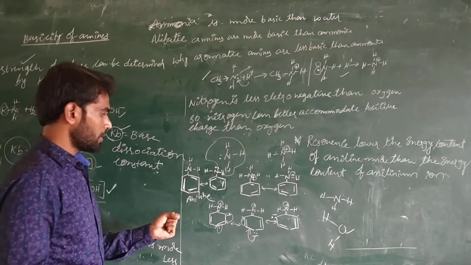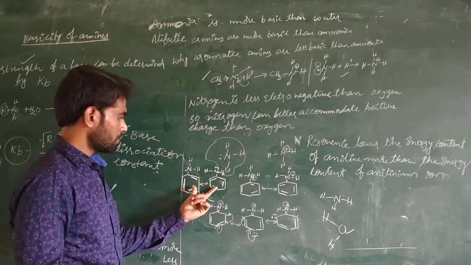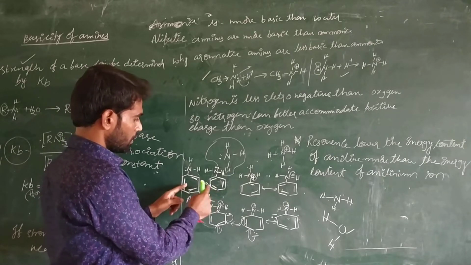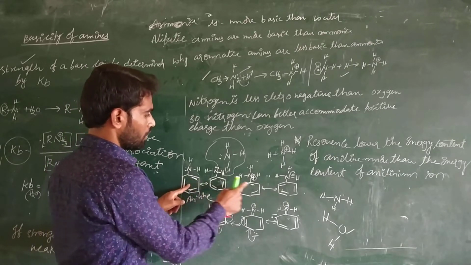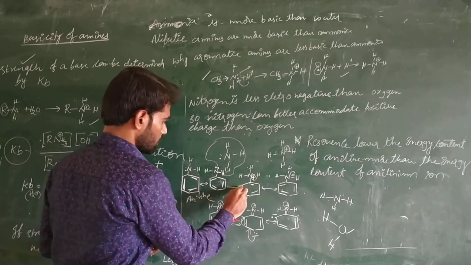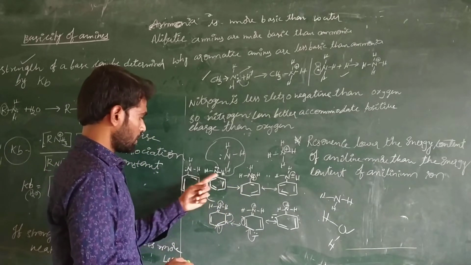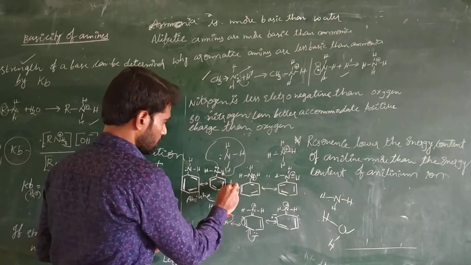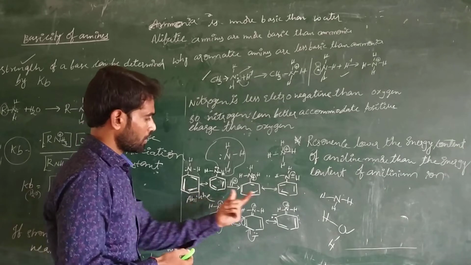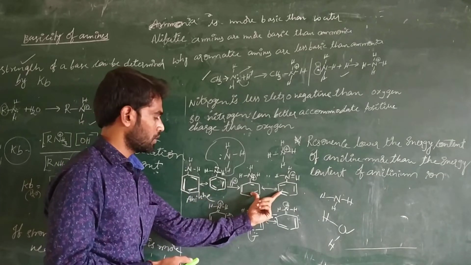Here, in the equilibrium, when aniline is reacting with the hydrogen ion, this aniline is converted into anilinium ion. For example, any one of the aniline structures, when it is reacted with the H plus ion, is converted into this.